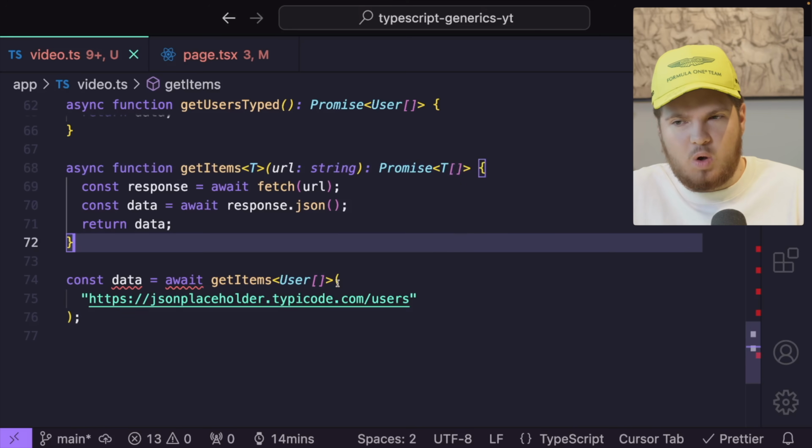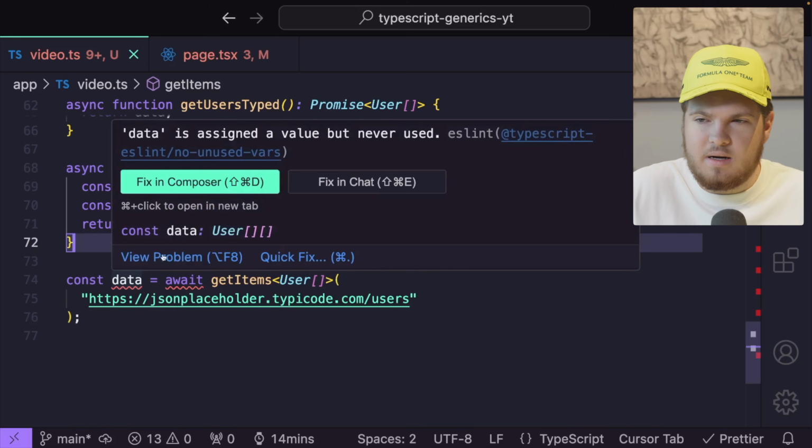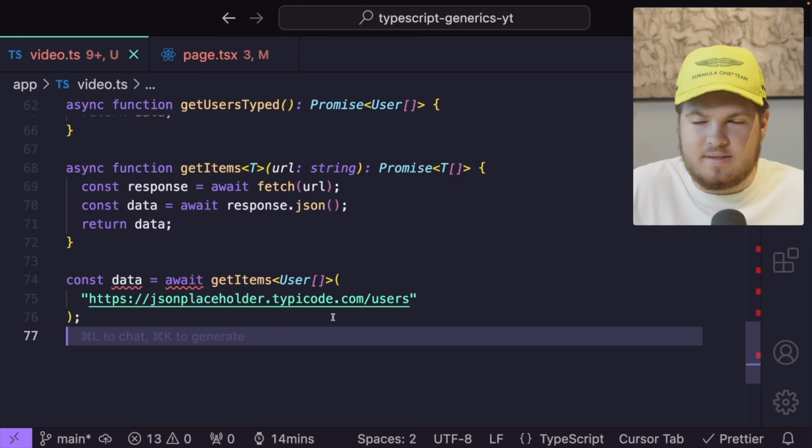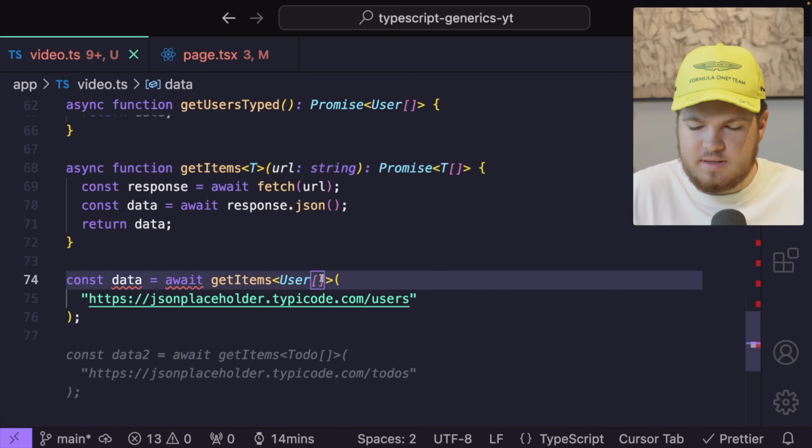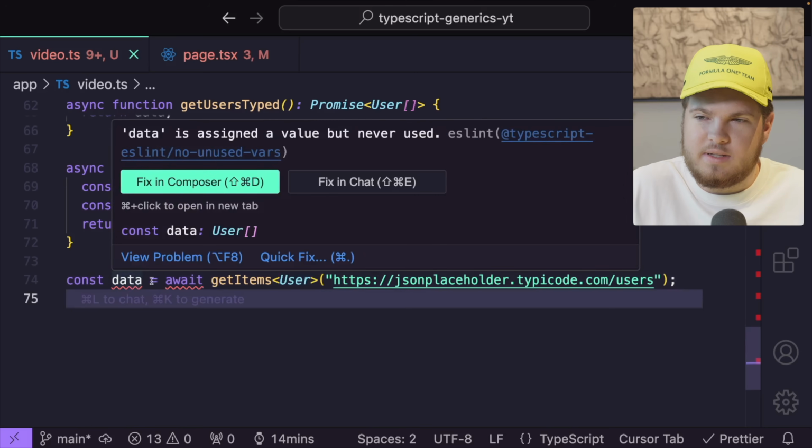But now I made a small mistake. If I hover over data, data is of type User array array. This does not make any sense. Why is that? Well, that's because we passed for our return type that T is of type array. This means we don't really have to pass this array inside of here anymore. If I now hover over data, data is of type User array.